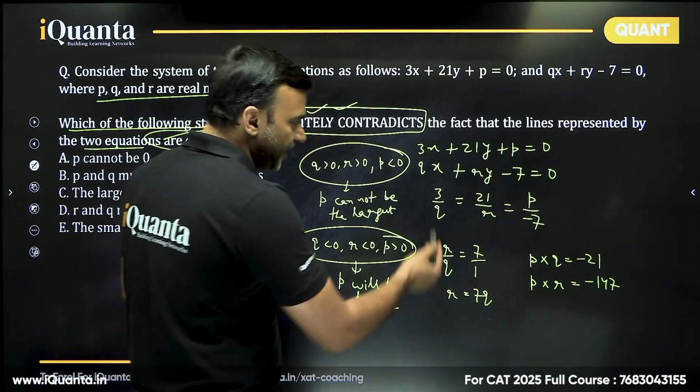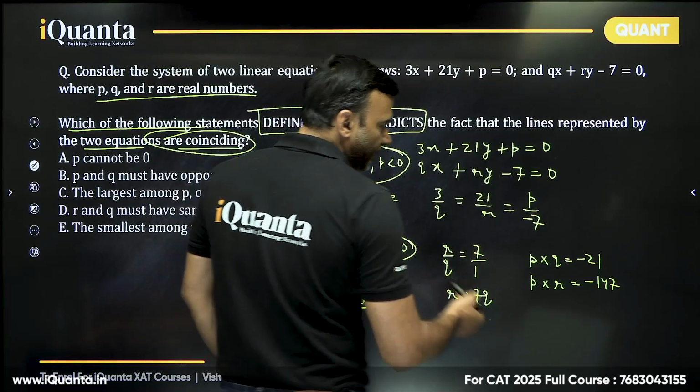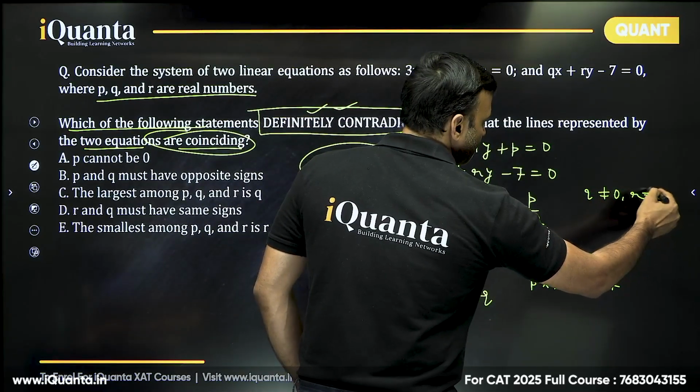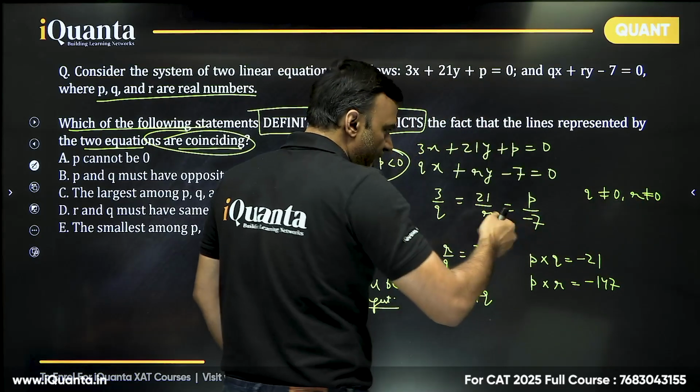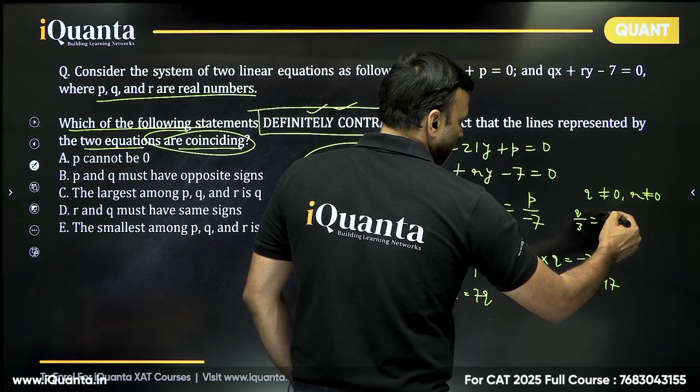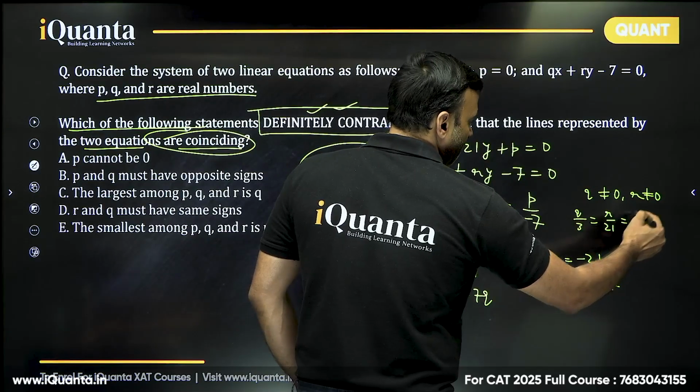Also, if I write it like this, then q and r are in the denominator. So q cannot be equal to 0. r cannot be equal to 0. If I just rotate it, I can also write this as q by 3 equal to r by 21 equal to minus 7 by p.